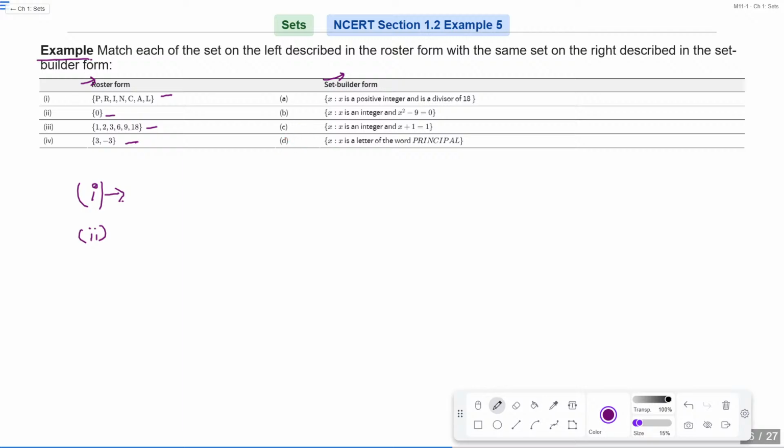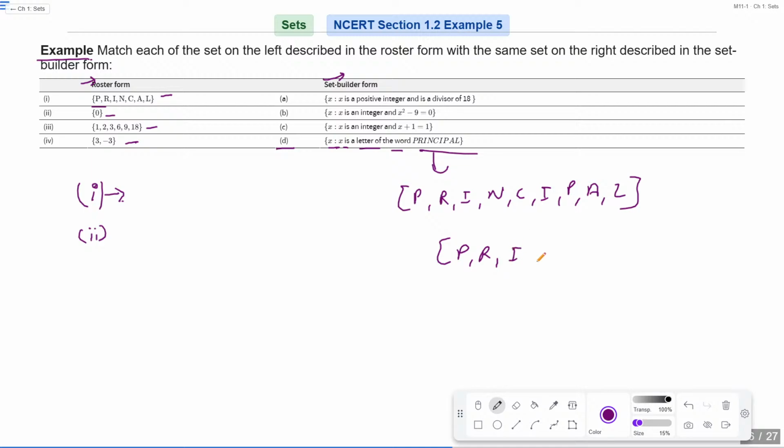D. Why D? Okay, so because it is written there x such that x is a letter of the word principal, and principal consists of letters P, R, I, N, C, I, P, A, L. But this roster form consists only of P, R, I, N, C, A, L.